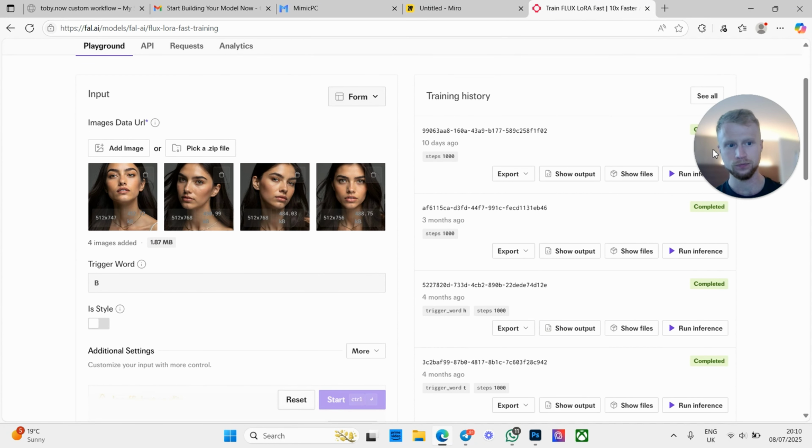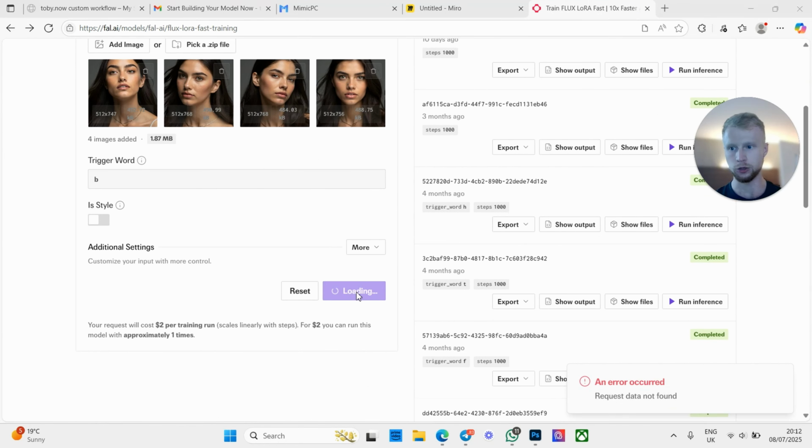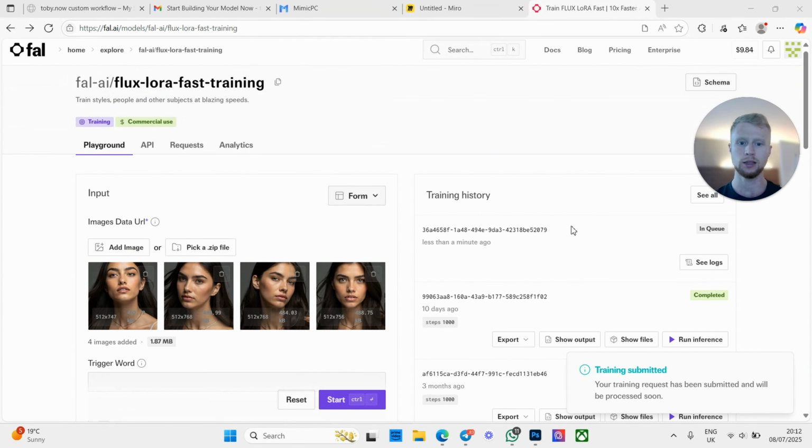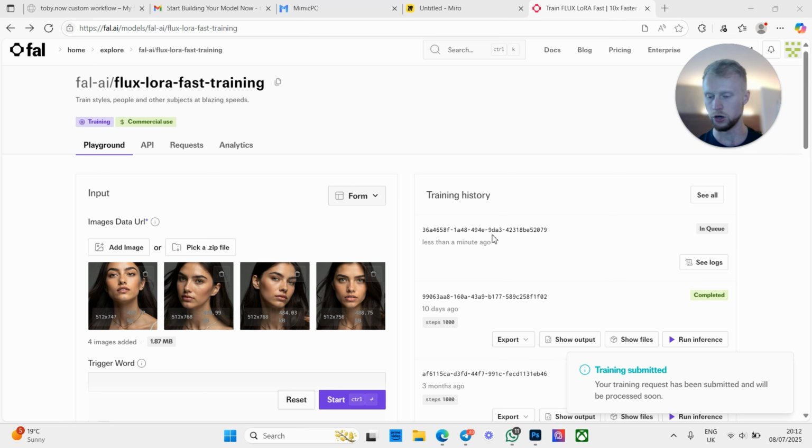This is absolutely fine. After that, it's then going to give you something like this on the right hand side. You then want to run inference, and it's going to give you a generation screen. So let's do that now. Sweet. So you press start, that starts loading, and this normally takes about 10-15 minutes. So I'm going to leave it there and come back in a minute when this is all good to go.